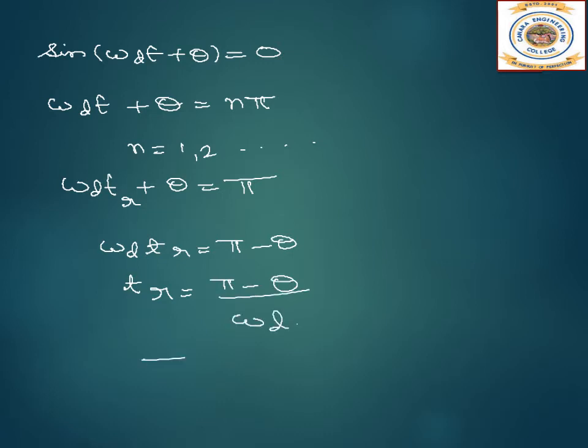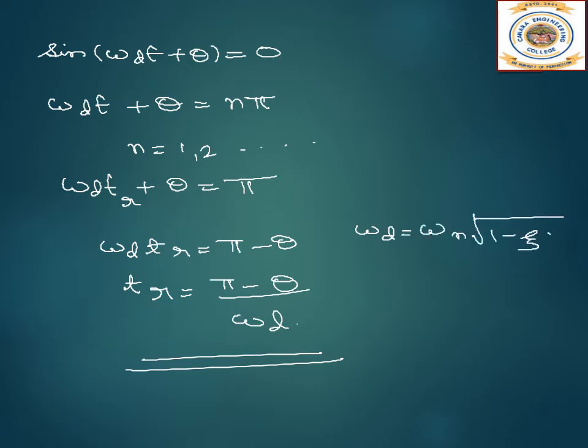So this is the expression for the rise time, and we know that omega d is equal to omega n root of 1 minus zeta square. What is theta? Theta is equal to tan inverse of root of 1 minus zeta square by zeta. This is the derivation for the rise time.